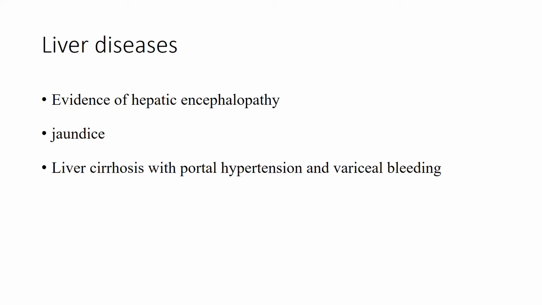Now these are a few situations in which we should be careful as a prescriber. A patient presents with evidence of hepatic encephalopathy, or has liver cirrhosis with portal hypertension and variceal bleeding, or presents only with jaundice. Imagine a patient presents with only jaundice and there is no history of any underlying liver disease. In such cases you should investigate the patient, for example do liver function tests, serum bilirubin, all those things. Then only you may understand that the person has an underlying liver disease. So in such cases you should be careful in prescribing.